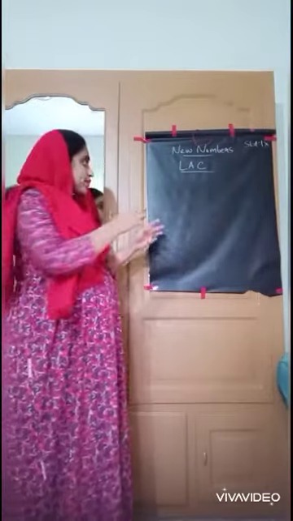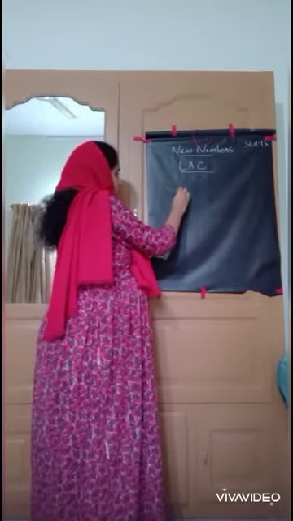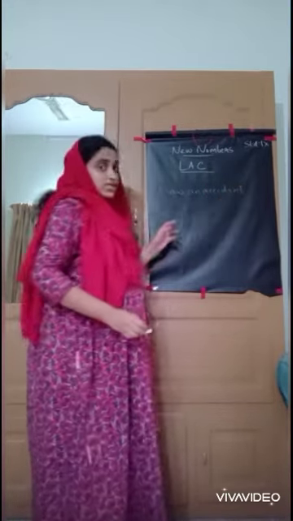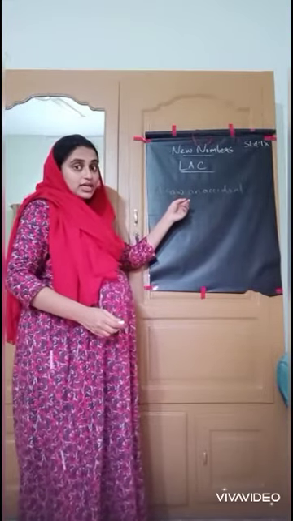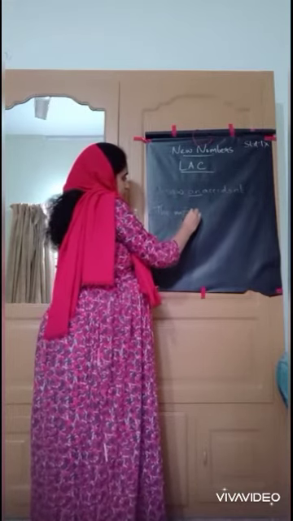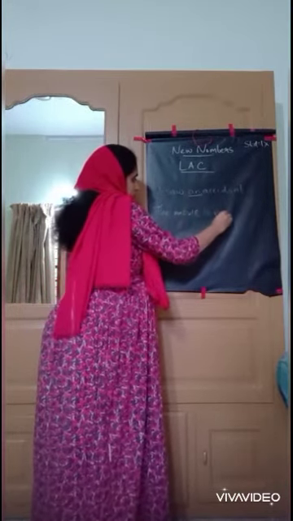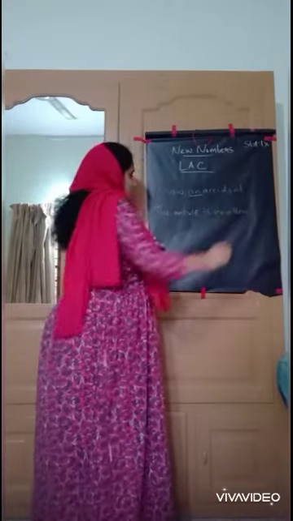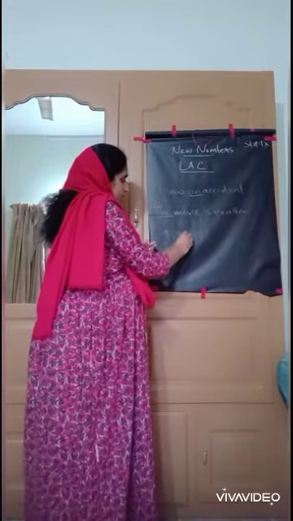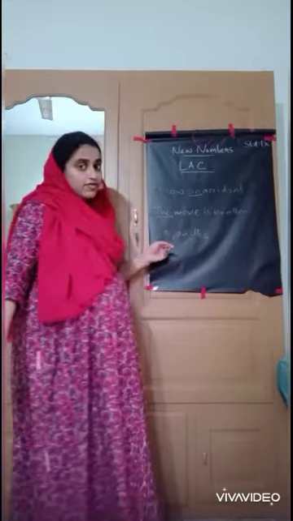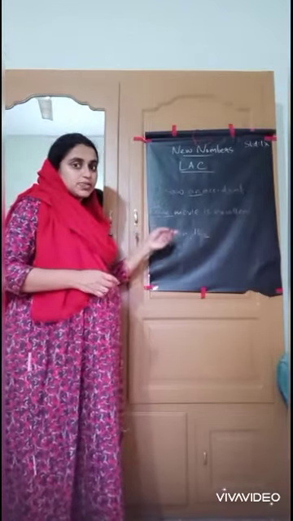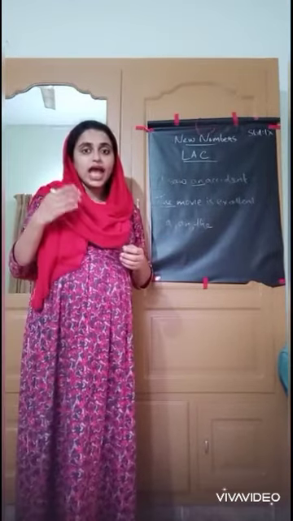For example, I saw an accident. Which is that article? Very good. And the movie is excellent. Which is that article? The. The common articles are a and the. Clear? What is an article? Article is a word that defines a noun to be specific or unspecific. Clear? Now you have an activity to do.